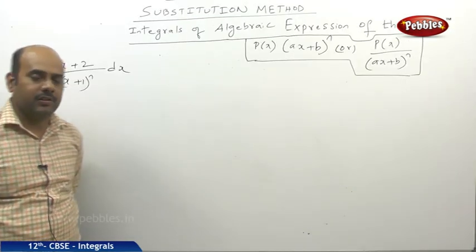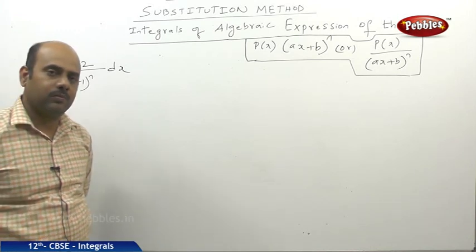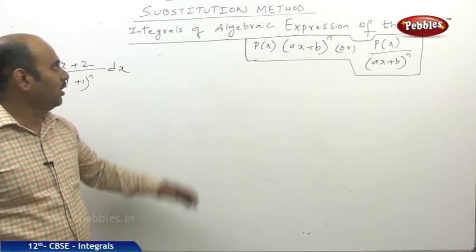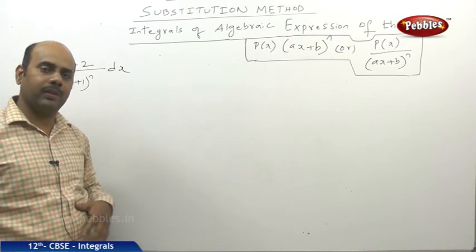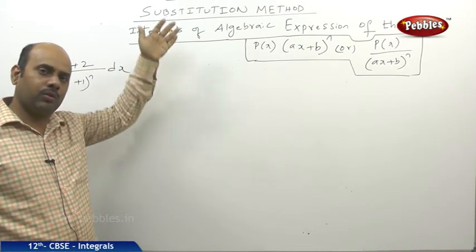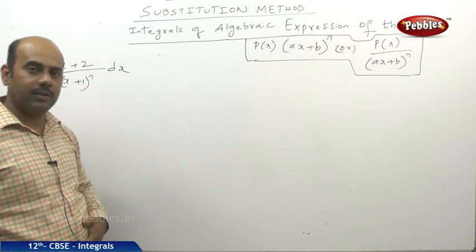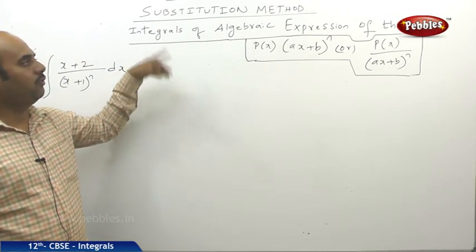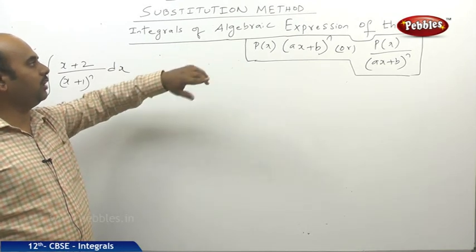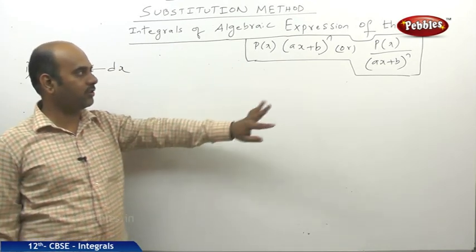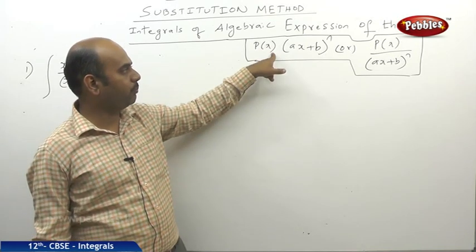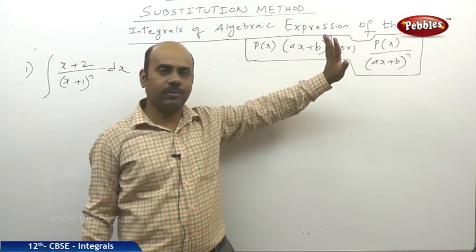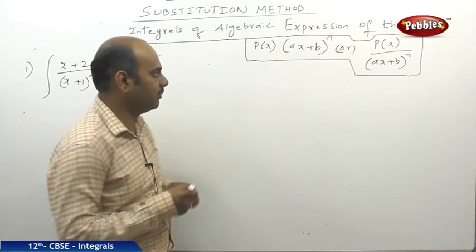Up till now we had seen type 1, that means integration by applying the transformation method. Now we are going for type 2 patterns, or model number 2, called the substitution method. In the substitution method, sometimes we will be asked to evaluate integral of an algebraic expression of the form p of x into (ax plus b) whole power n, or p of x by (ax plus b) whole power n.